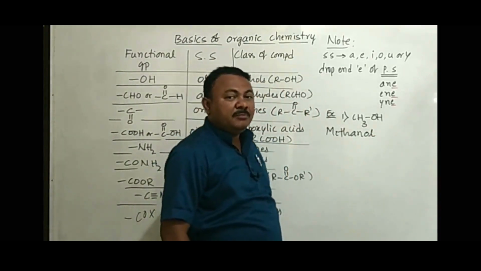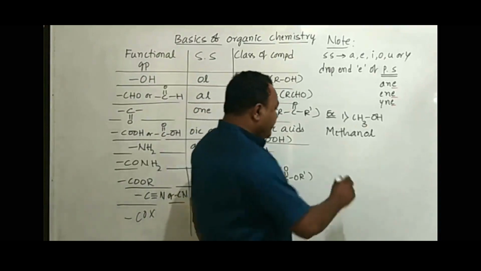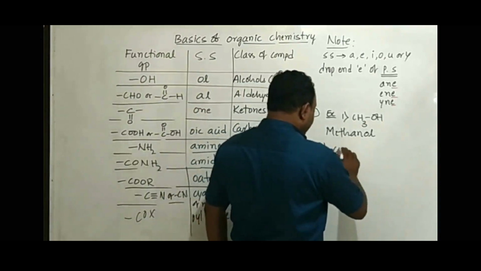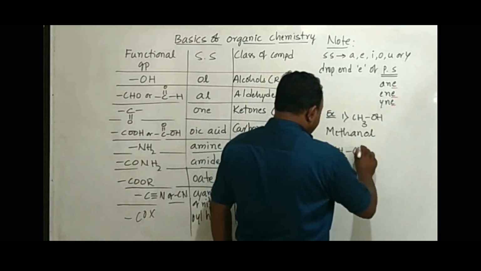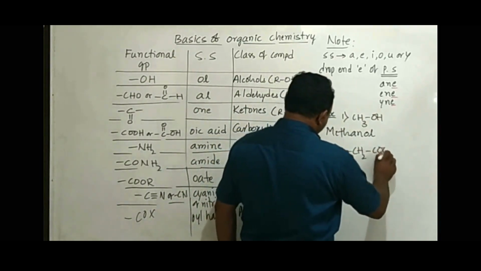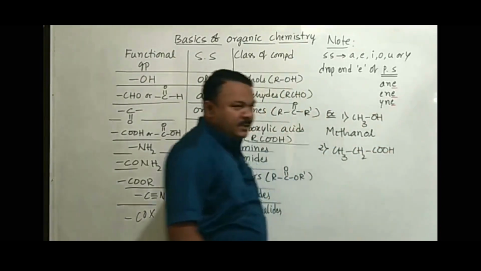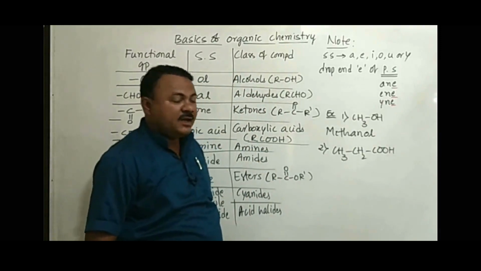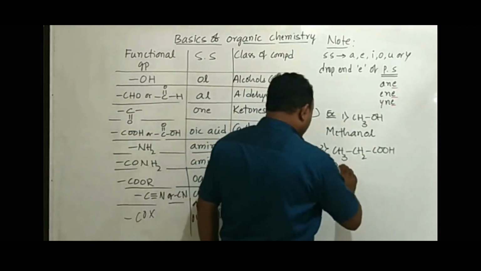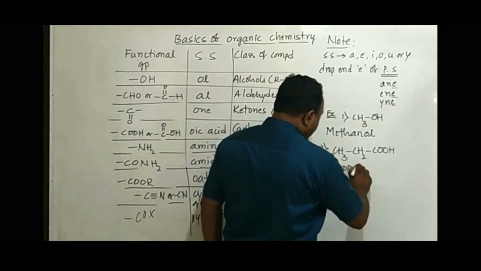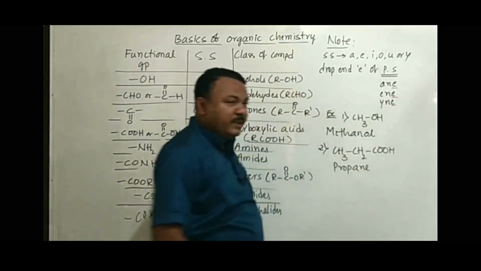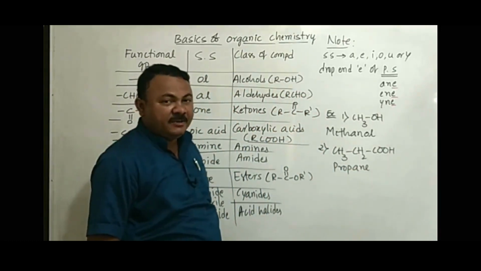IUPAC name becomes methanol. If I take this compound CH3CH2COOH, the compound has 3 carbons. For 3 carbons, we write word root prop. Carbon-carbon single bond, therefore primary suffix is ANE.